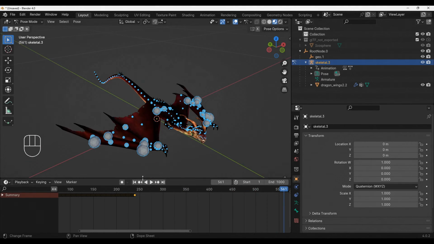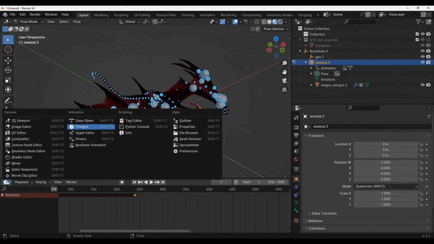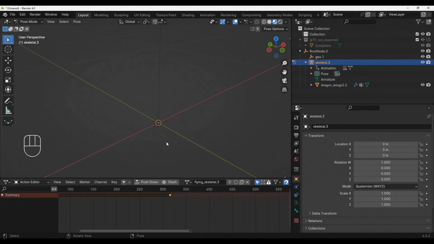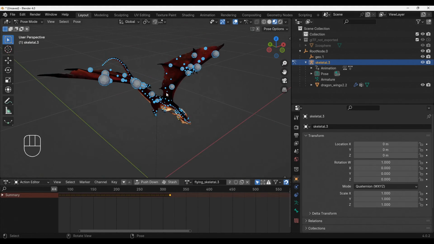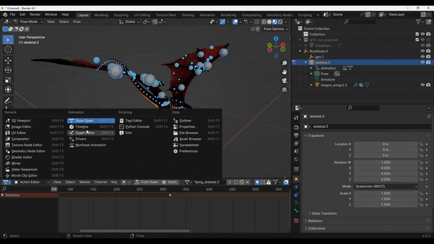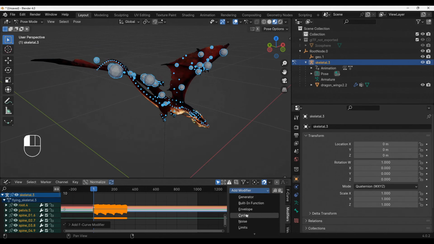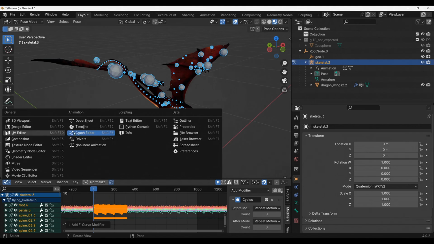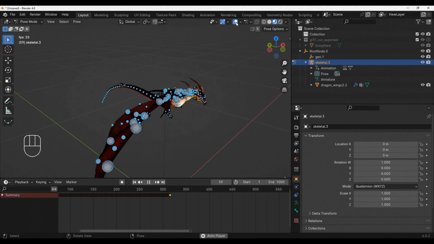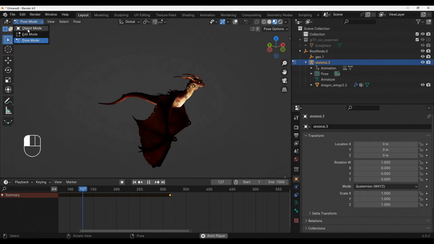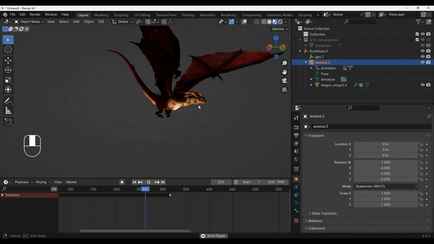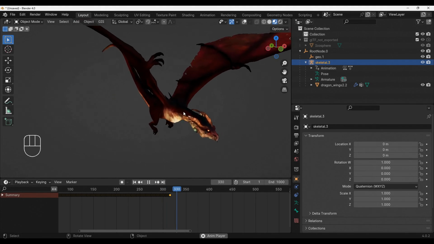Let's try the last action, flying. And it's flying in Blender, again and again. Very nice.